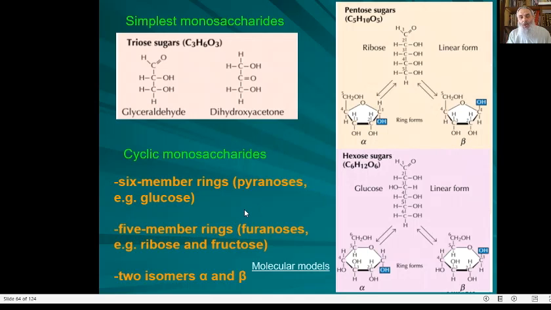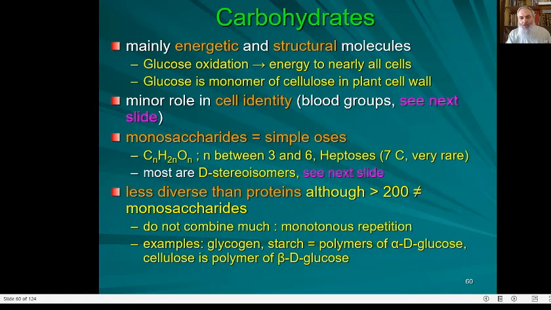Now we go back to the polysaccharides. Remember, I told you that monosaccharides don't combine much. Glycogen, starch, and cellulose are all polymers of glucose. What is the difference between glucose that forms these polymers? Actually, glycogen and starch, of course you remember that glycogen is present in animals, in a human, in the liver, in the muscles. Starch is present in plants, potato tuber for instance, banana fruit, many other examples.